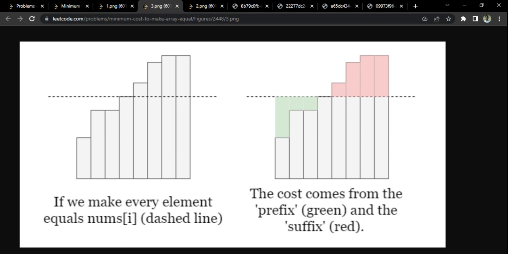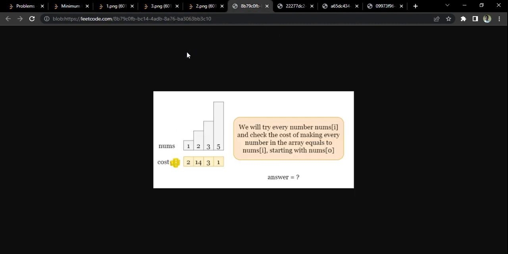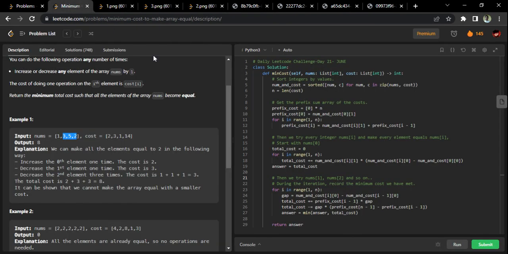Instead of having it present in a random way, we are sorting it. Sorting requires O(n log n) complexity, and this is the only thing consuming a lot of complexity. The rest will all be an O(n) approach. So let's see the code part. I hope this is clear. Just remember, we are going to sort it based on the nums.